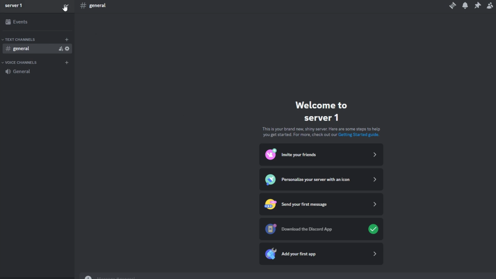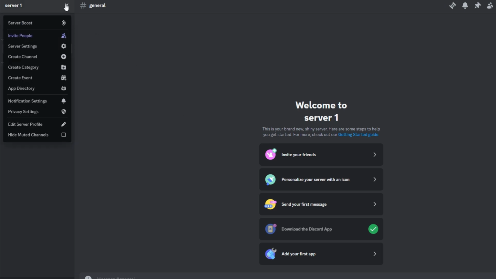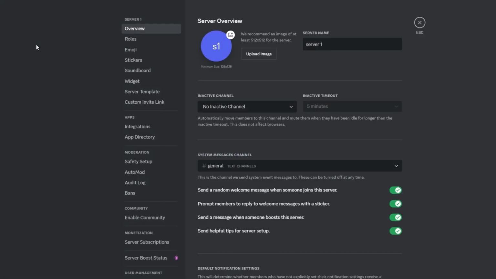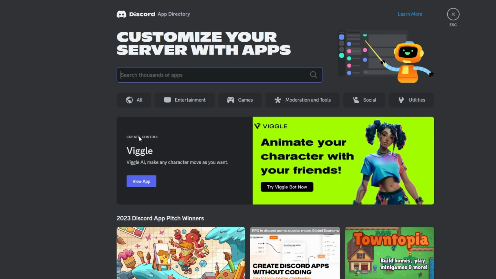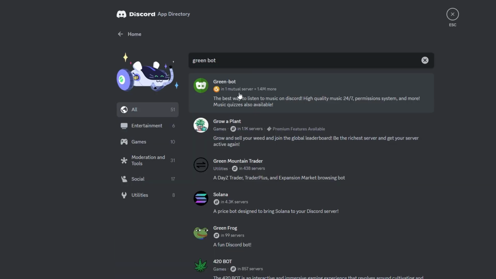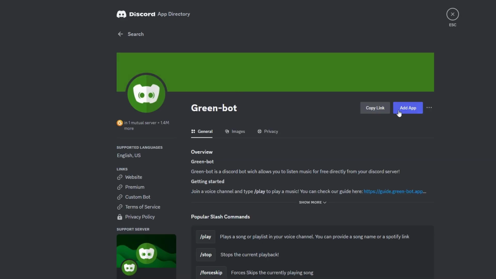At the top left of the screen, click on the server name, and from the drop-down menu select Server Settings. In the Server Settings menu, find and click on Apps Directory to browse available apps and bots. In the search bar, type Greenbot to locate MusicBot. Click on the Greenbot icon from the search results.